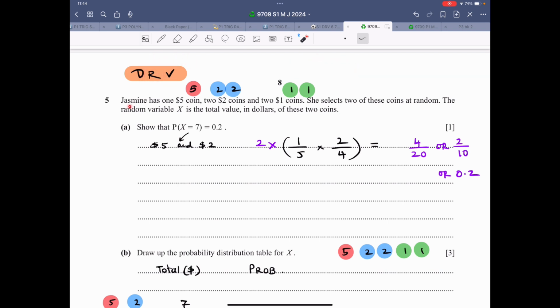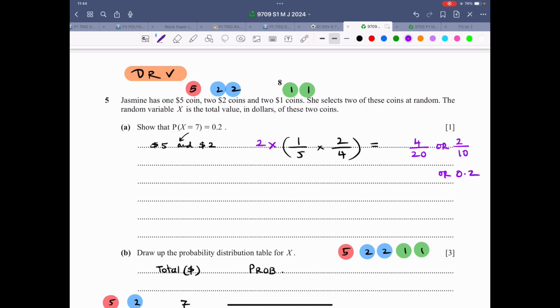Now Jasmine has one $5 coin, so I have labeled it like this. Two $2 coins labeled in blue and two $1 coins labeled in green. So red is for $5, blue is for $2, green is for $1. She selects two of these coins at random. The random variable X is the total value in dollars of these two coins.